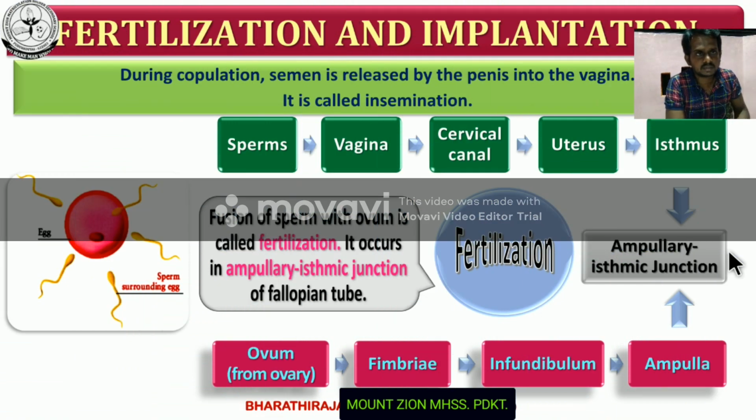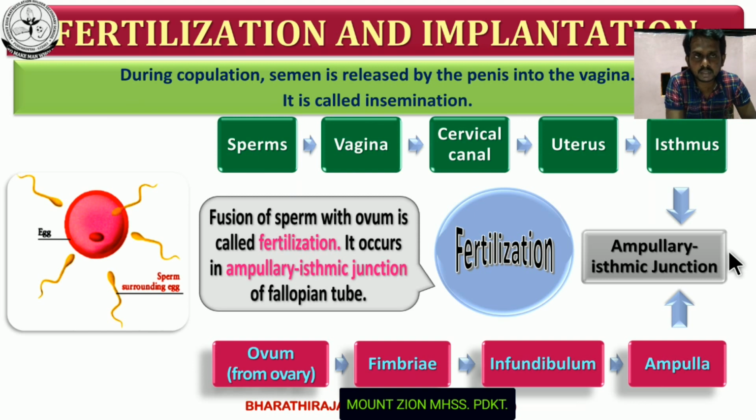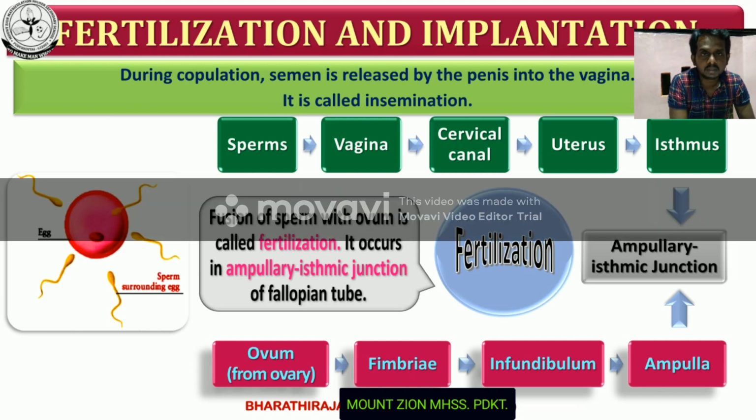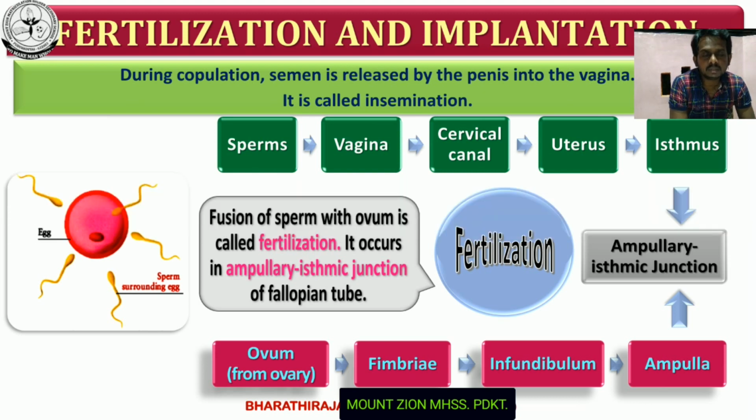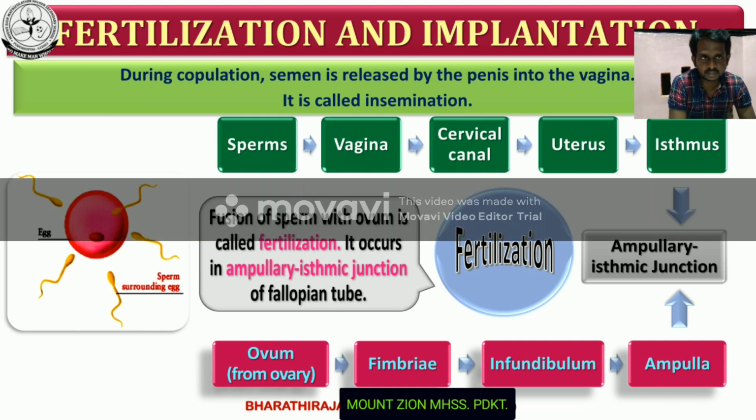What is meant by fertilization? Before going to the topic, first we have to understand what is meant by fertilization. Fertilization is a process of union of male and female gamete resulting in the formation of a diploid zygote. Normally sperms are haploid and the egg is haploid, that means they have a half set of chromosomes. During fertilization, the union of male and female pronucleus takes place, resulting in the formation of a diploid zygote. This entire process is called fertilization.